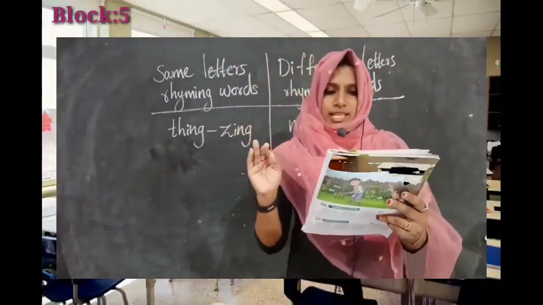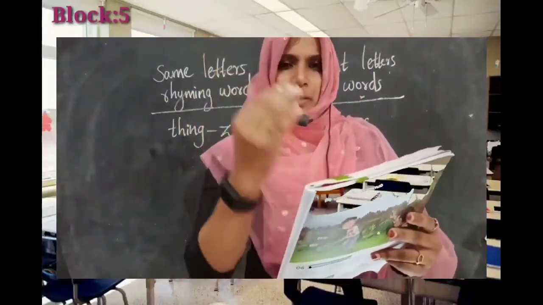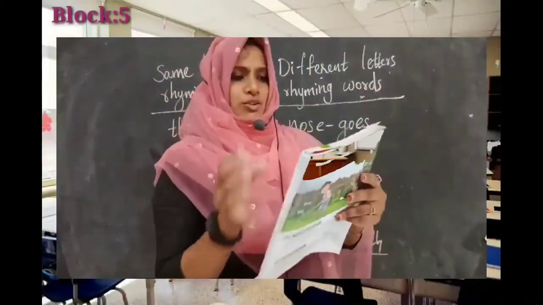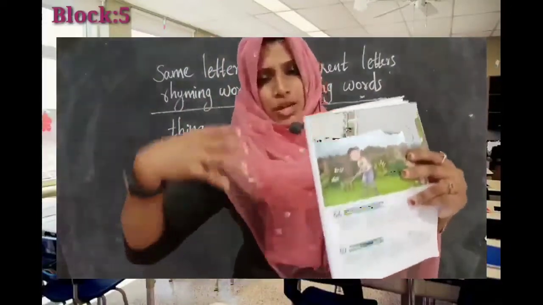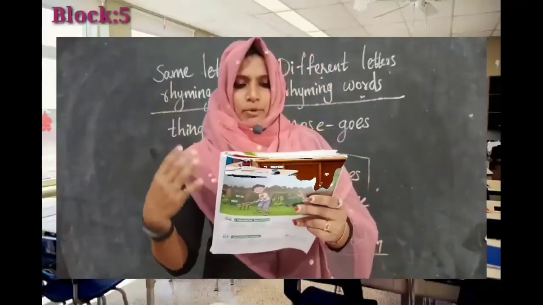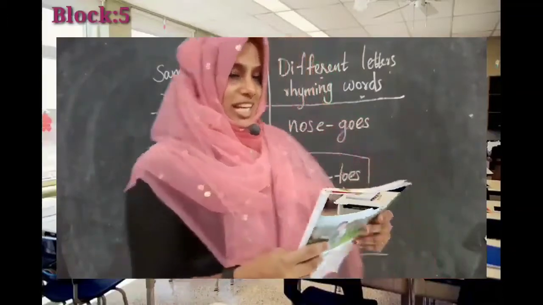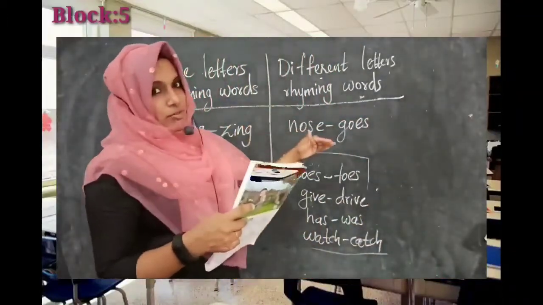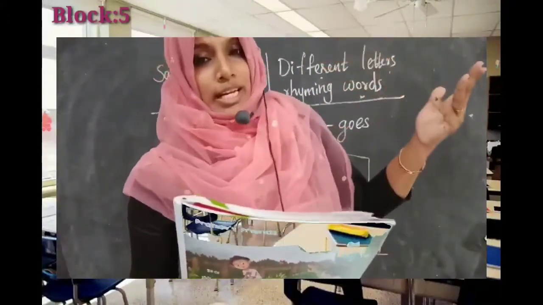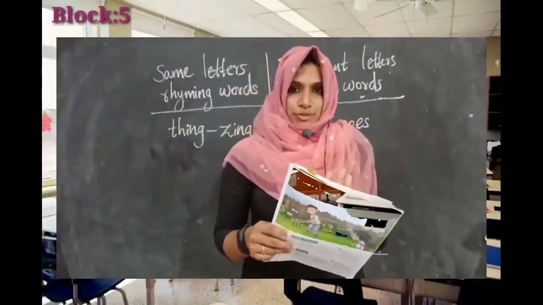Number 3, which lines of the poem have rhyming words? So here you have to find out the rhyming pairs that we already discussed. These types of words you have to find out. So this number 3, you have to learn and understand what the answer is. No need to write this one. Then number 4, write one more rhyming word for each pair of rhyming words found in the poem. So here we found some rhyming words from this poem, circle rhyming words. So here you have to find out one more rhyming word from outside. Okay, so these 4 questions you have to do in your notebook.